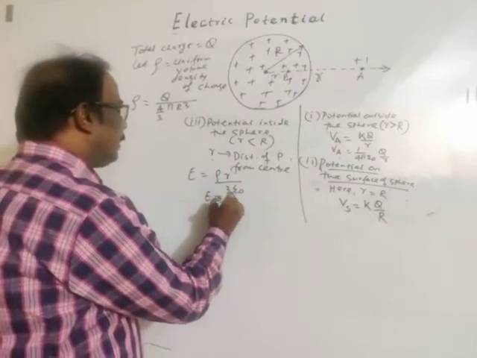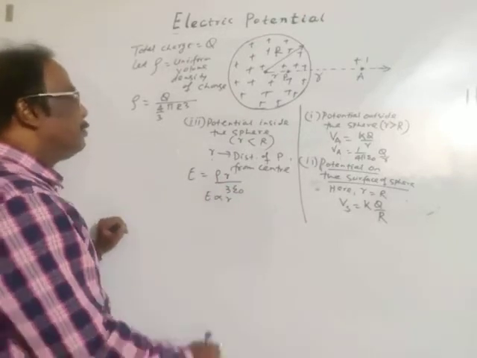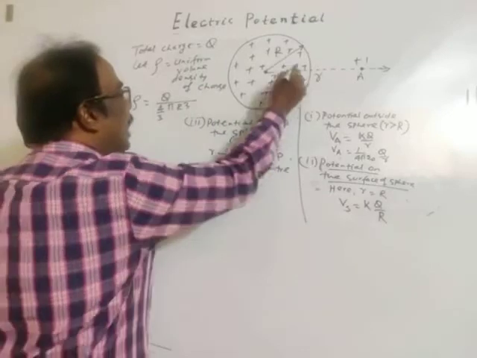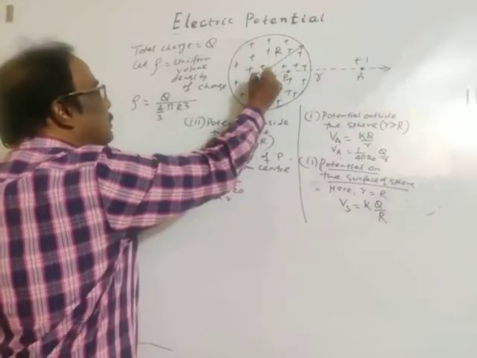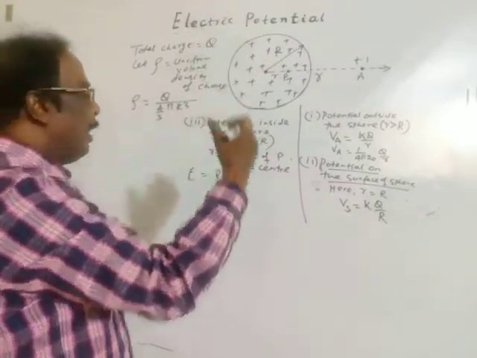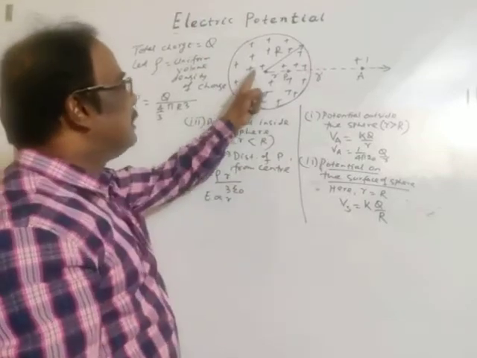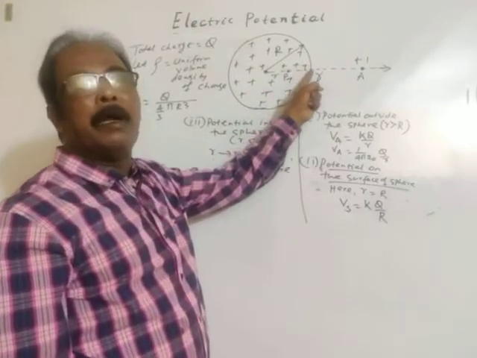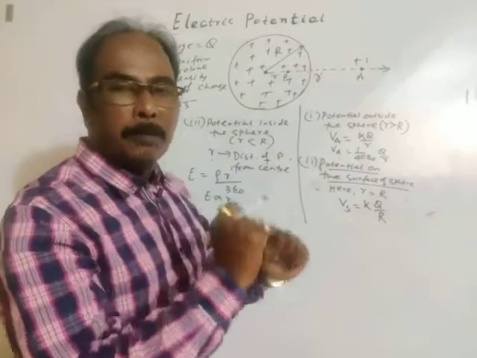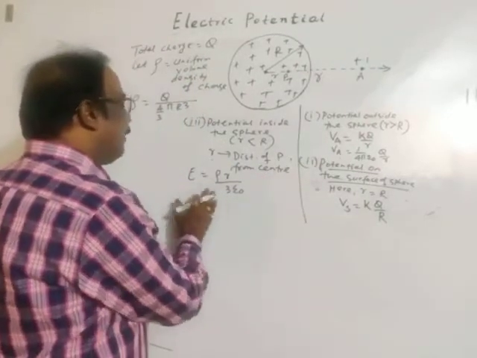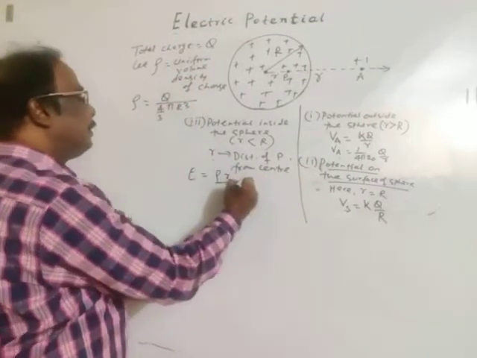Here electric field is directly proportional to distance. So if r is 0 at center, at center electric field is 0. As distance increases, electric field increases and becomes maximum on the surface. Here rho is the uniform volume density.